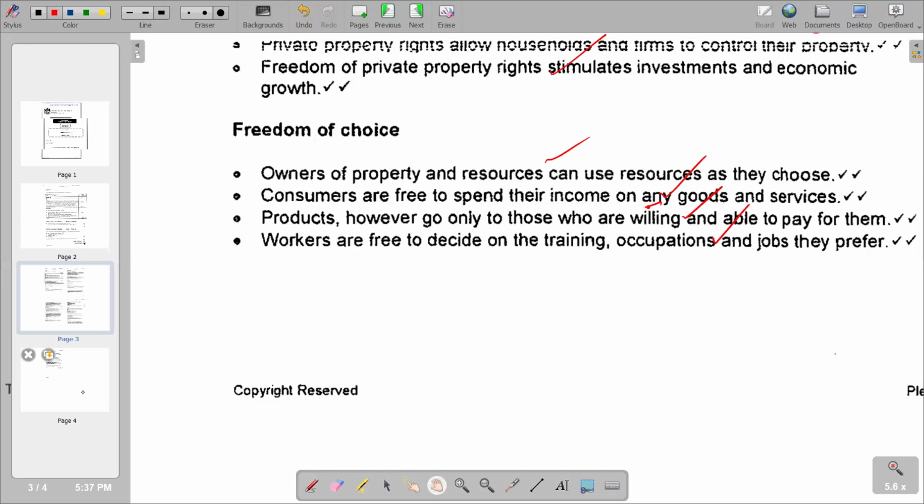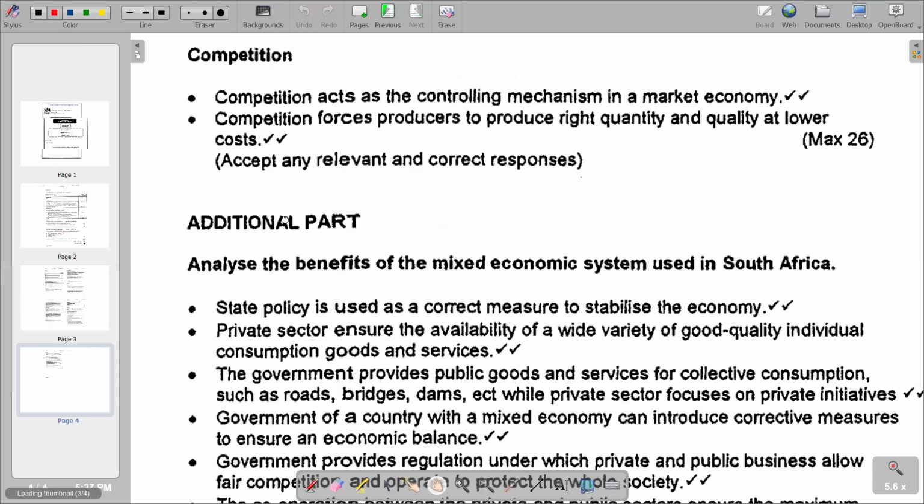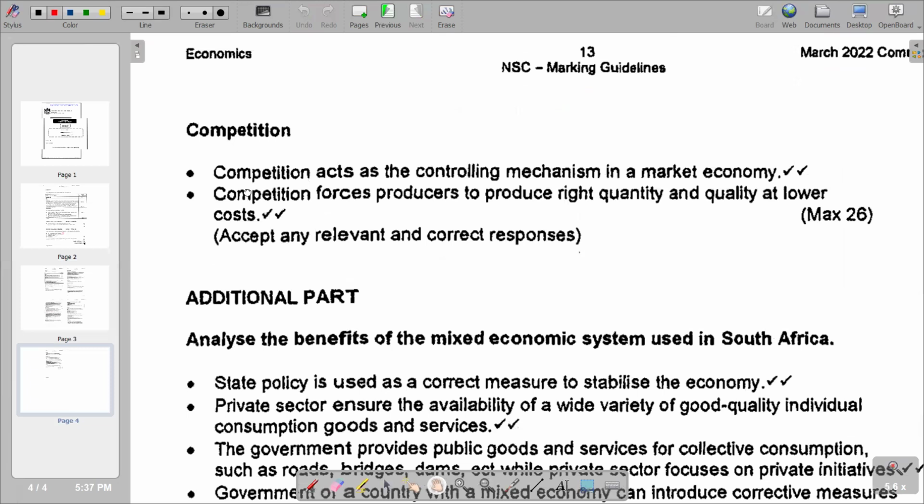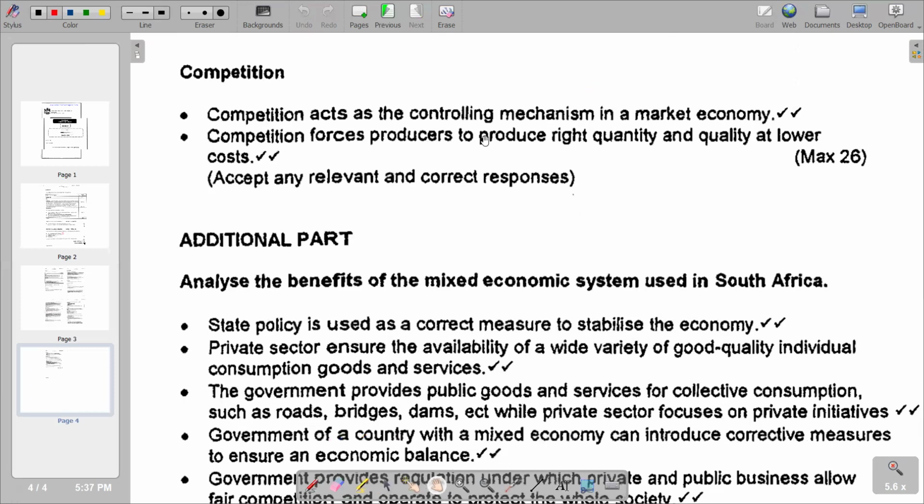And obviously, we try to see the next part, where we have competition as a characteristic. Competition acts as a controlling mechanism in a market economy. This is the first point that we have. Then we've got competition for quality at lower cost. This is the typical scenario when there's competition, whereby better quality will be produced due to competition. So this marks the end of our first part.